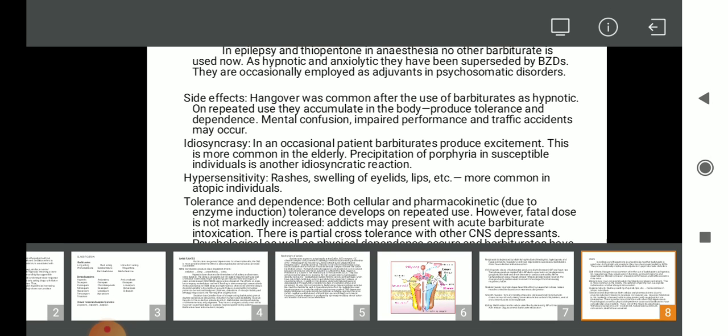Tolerance and dependence, both cellular and pharmacokinetic. Tolerance develops on repeated use: if you use the drug again and again, our body becomes tolerant to it. However, the fatal dose is not markedly increased, so addicts may present with acute barbiturate intoxication. There is partial cross tolerance with other CNS depressants. Psychological as well as physical dependence occurs, and barbiturates have considerable abuse liability. You can misuse the drug, which is one of the major disadvantages of this type of drug. Withdrawal symptoms are excitement, hallucinations, delirium, and convulsions; death can be reported.